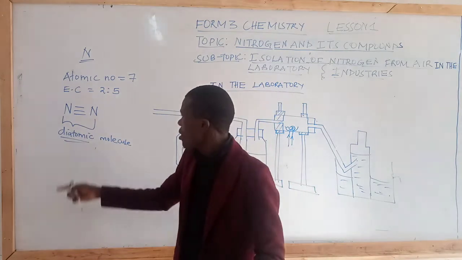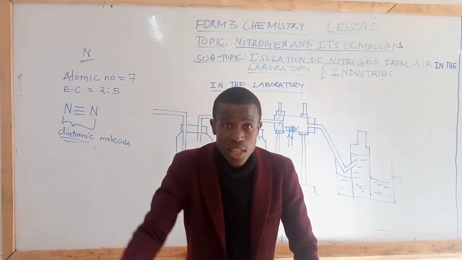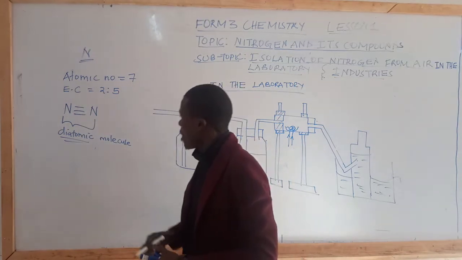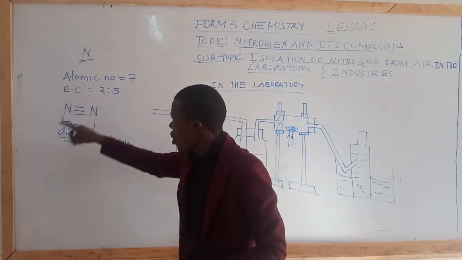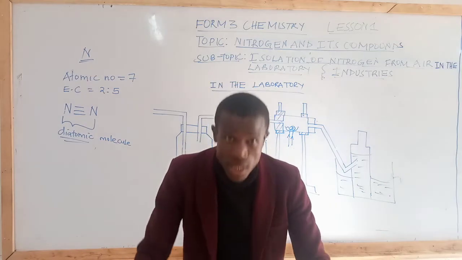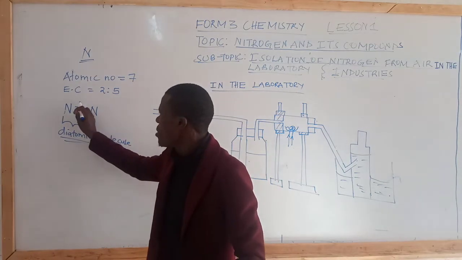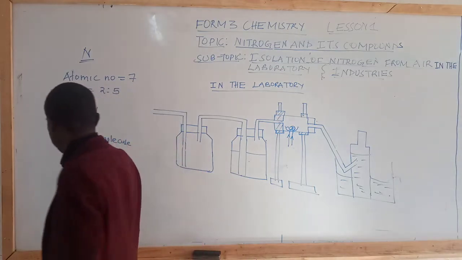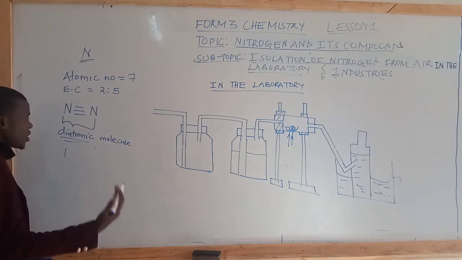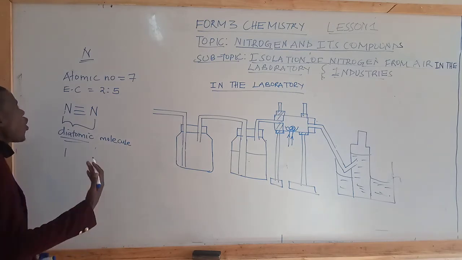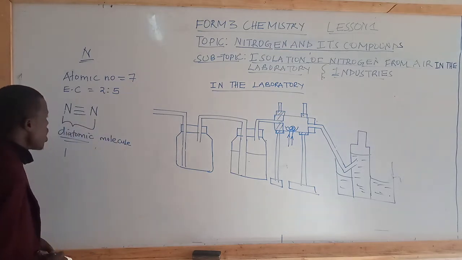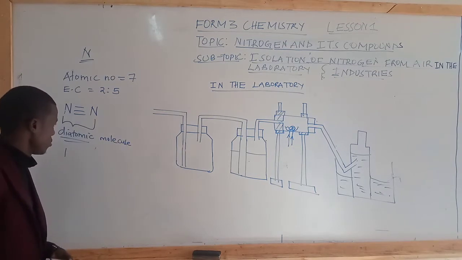It has to exist as a molecule because the three bonds are very strong and they are able to hold the molecule strongly, or the two atoms strongly, in a way that the room temperature cannot even break the bonds. So it exists as a molecule because of the two atoms, that is nitrogen atoms, combined or bonded covalently.